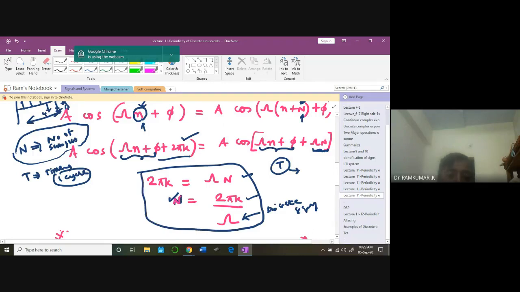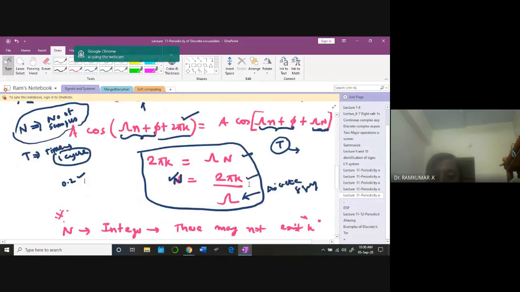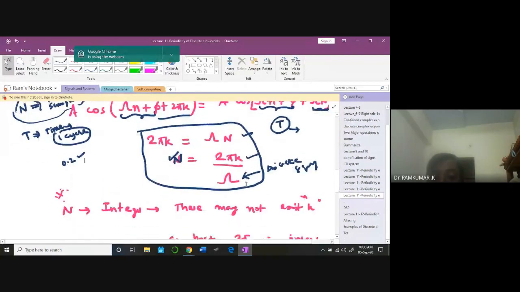N will work out to the number of samples. Can the number of samples be 0.2? That's the question before you. No, sir, samples are discrete. In the discrete domain, N should be an integer. That's a very key point.